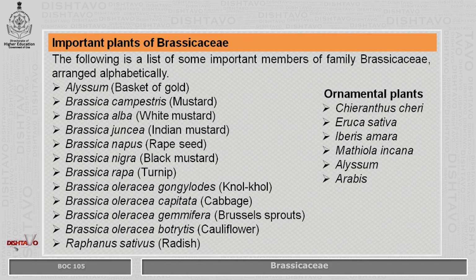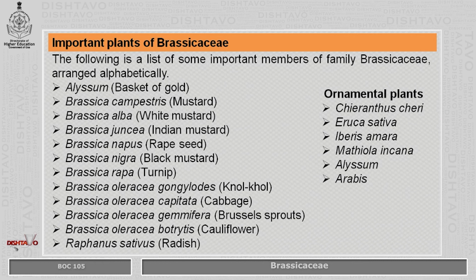Important plants in family Brassicaceae. Genus Brassica is known as the vegetable family or vegetable genus. Brassica rapa is turnip. Brassica nigra is mustard. Brassica juncea is also mustard. Various kinds of mustards are used to extract oil and to make mustard paste, which is used in cooking. Various species of mustards are grown especially in northern India, where they are very popular. Brassica campestris is the mustard.